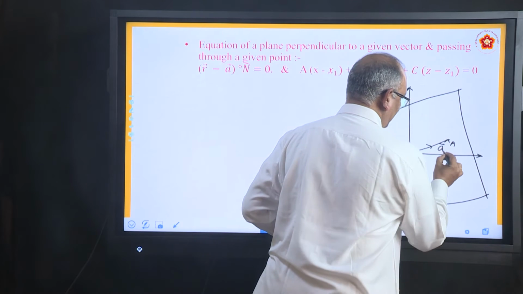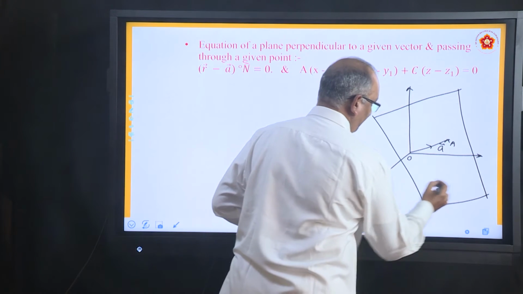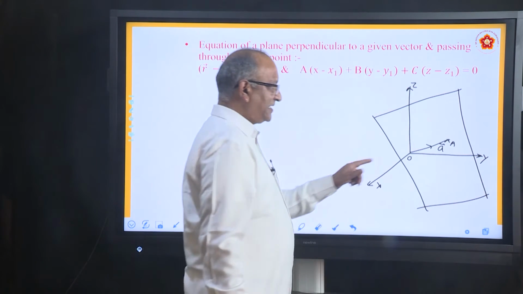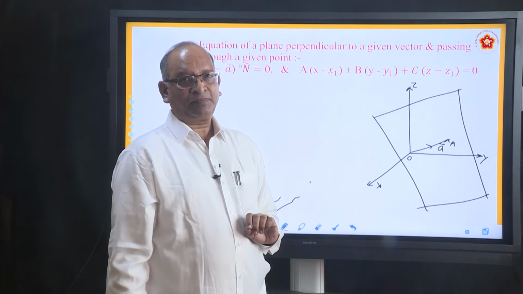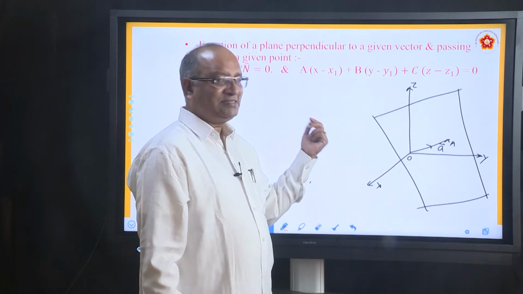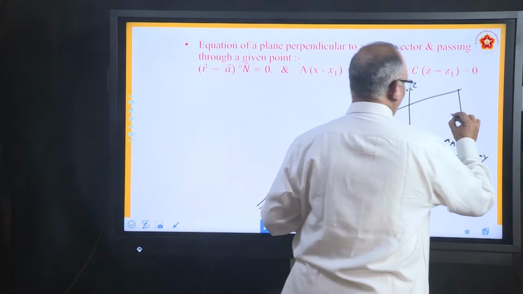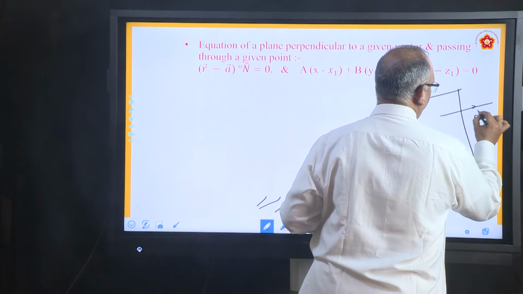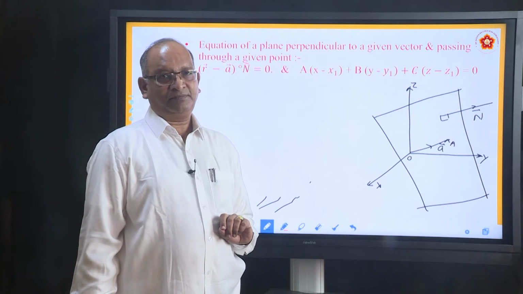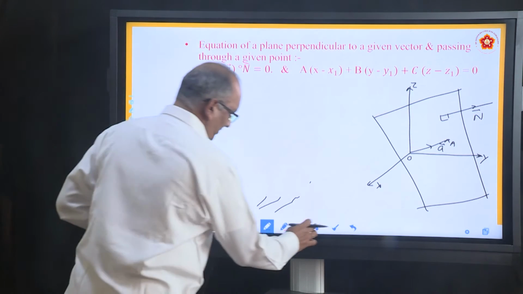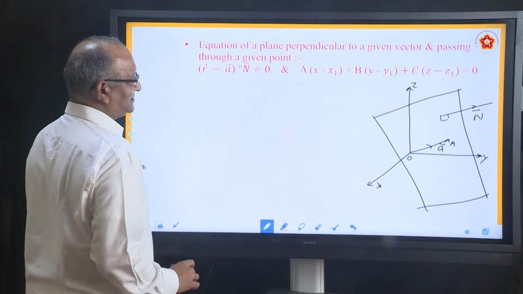In the previous case we took OA as dn. Here OA is some vector a. Proceed further. What else is given? It is given that there is a vector perpendicular to the plane. Somewhere here, let us say here is a vector n which is perpendicular. These two pieces of information are given. Okay? So please write those things. Write down what he has given.